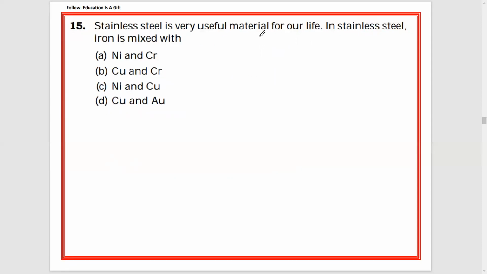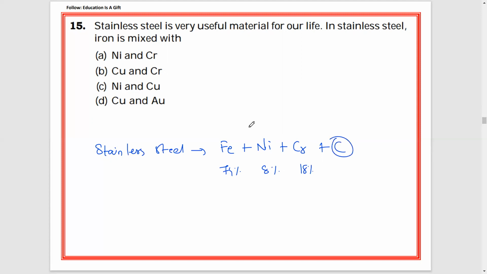Stainless steel is a very useful material for our life. In stainless steel, iron is mixed with what? Stainless steel is a combination of iron with nickel and chromium, sometimes carbon also. If you observe the percentages, iron will be 74%, nickel 8%, chromium 18%. So totally if you add, 100% will be there, and some amount of carbon also will be mixed. So the answer is iron, nickel and chromium, option A.